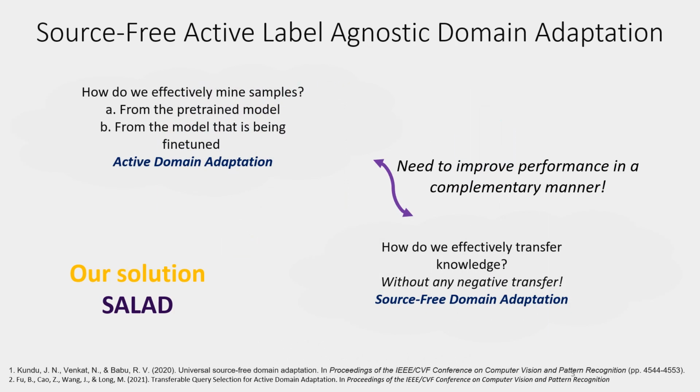We postulate that methods designed for this problem need to address two facets. One, effective knowledge transfer from the pre-trained neural network to the target network using a small set of annotated samples, of course without any negative transfer, which can in fact degrade performance. And second, intelligently choose samples to annotate to facilitate knowledge transfer as well as span the spectrum of samples contained in the target dataset.